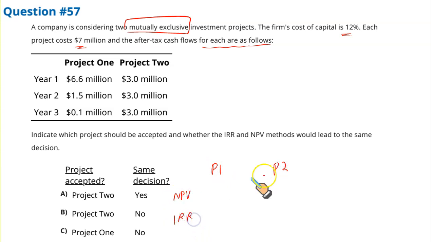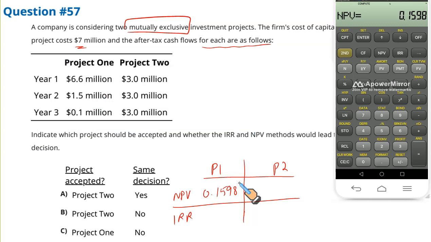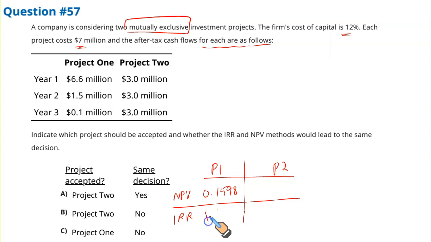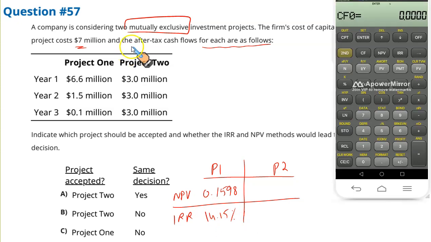Now it's a classic question that will help you understand some key concept. So NPV for project 1 is 0.1598. Now if you press IRR, CPT, it is 14.15. IRR for project 1 is 14.15%. For the second project, initial investment is again 7 million.